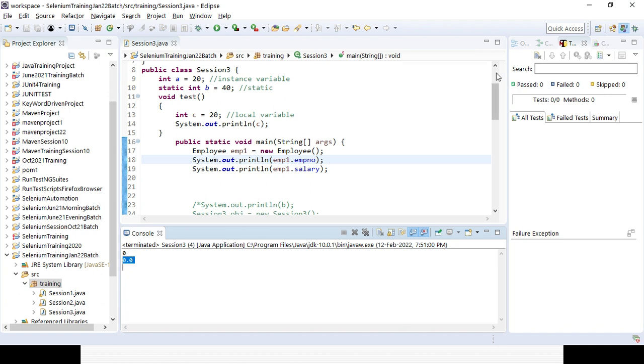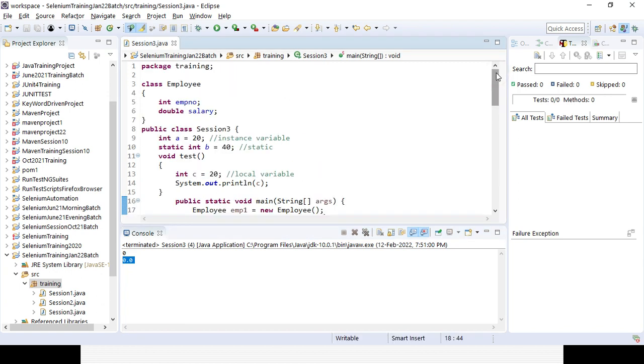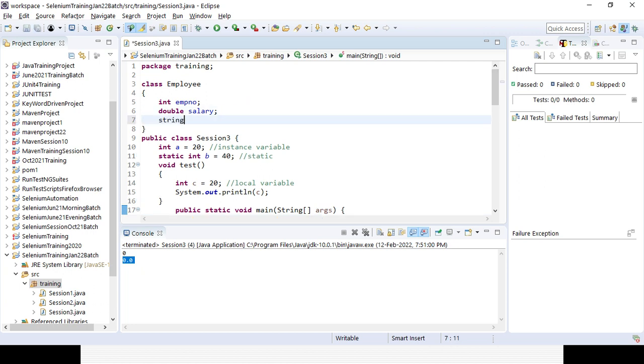That is because of the default value of the data type. The default value for integer is 0 and for double is 0.0. In case of a string, if I define another variable called String name and print it here, it will be null.